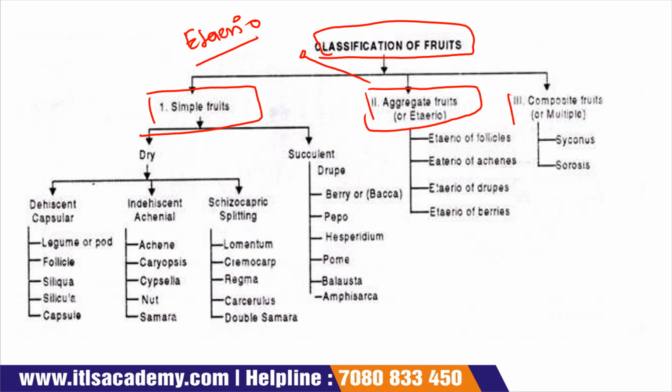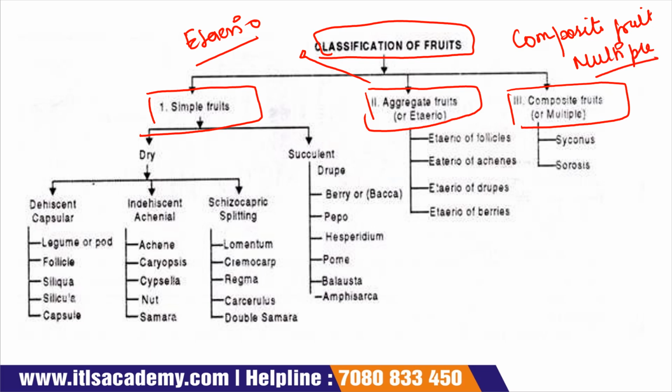And the third one is the composite fruit, which is also called multiple fruit. Now simple fruits are again divided into two parts: first is dry and another is succulent.